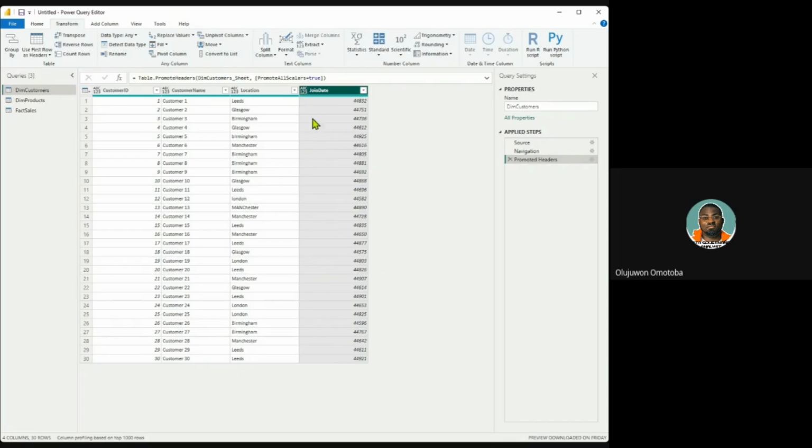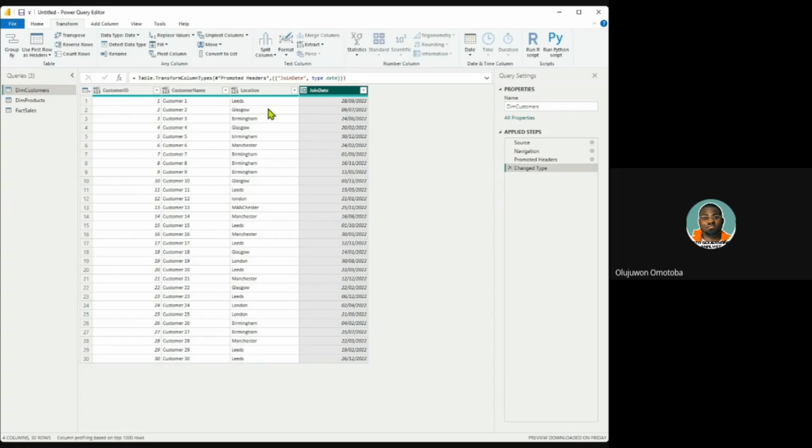I click on this and click on date. The system automatically picked the correct date from the hexadecimal codes that were written there. Now the date has been well formatted. That is part of what we are here to do: formatting our data correctly.